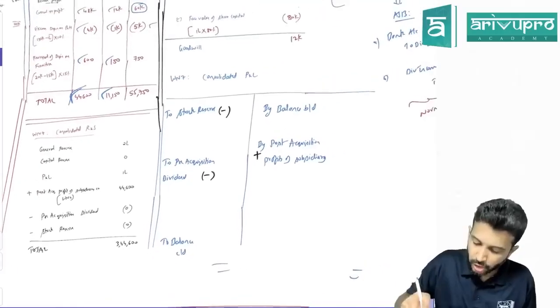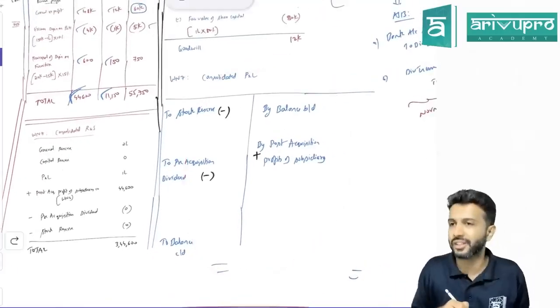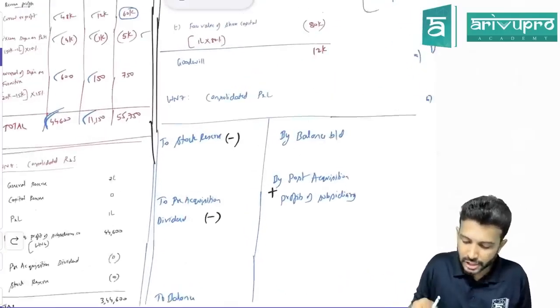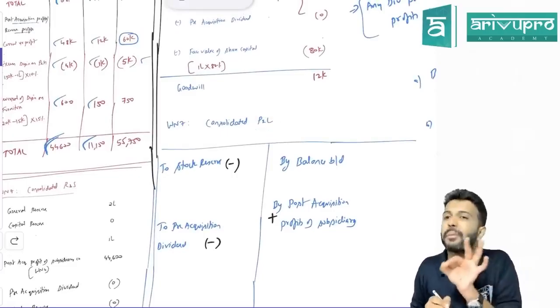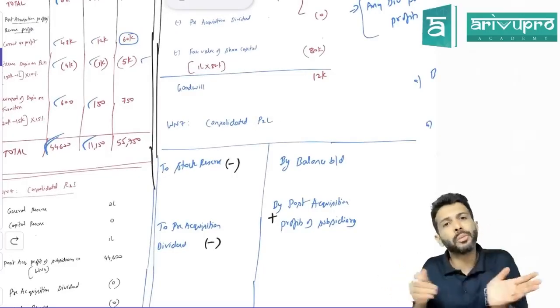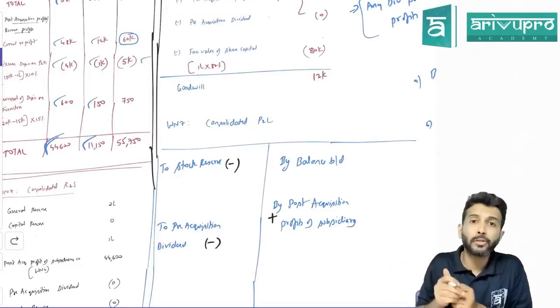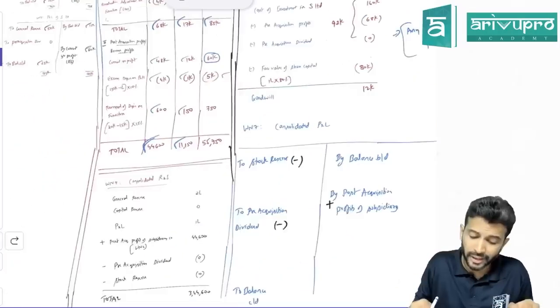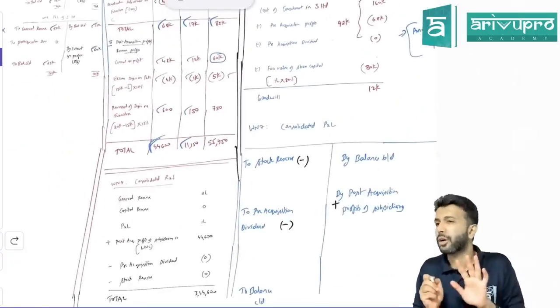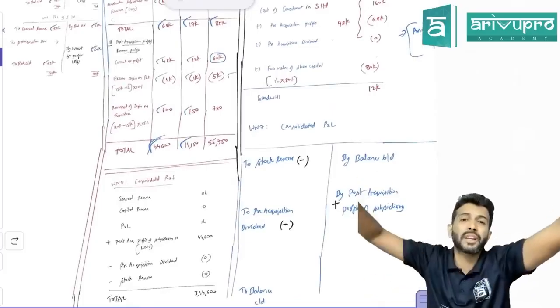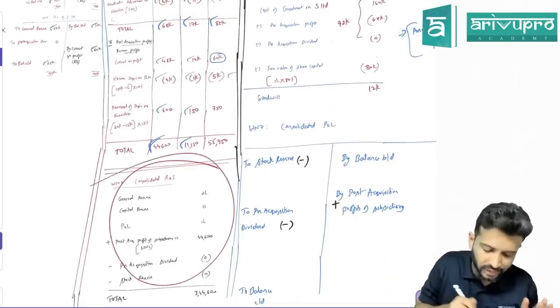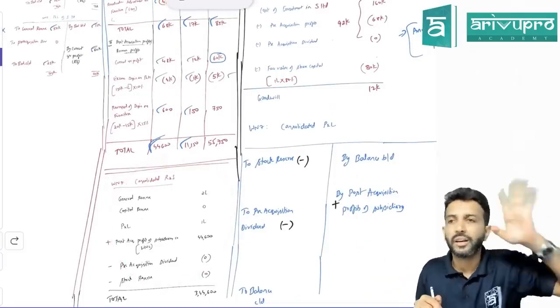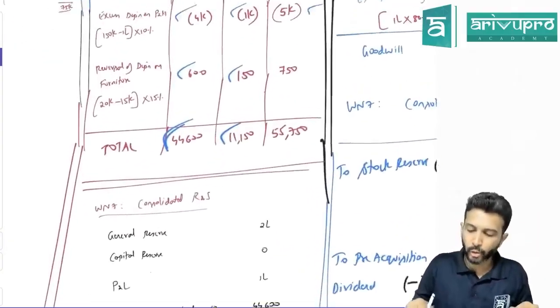and surplus. In the initial problems, if you remember, I used to prepare this as a ledger. Then I told you, if you prepare a ledger, you'll only be able to capture the P&L balance. Other reserves and surplus, you will miss out. Hence, I told you the better format is a statement format, because in a statement, if you have 10 reserves, you can capture all the 10 reserves' information. Okay.